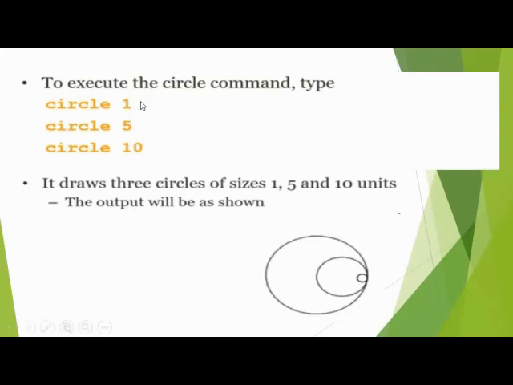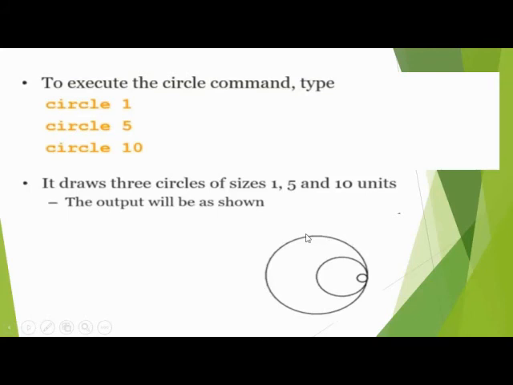This circle 1 shows this one as you see on your screen, and circle 5 shows this unit, because this shows the unit, a distance of the line. Circle 10 is this one.